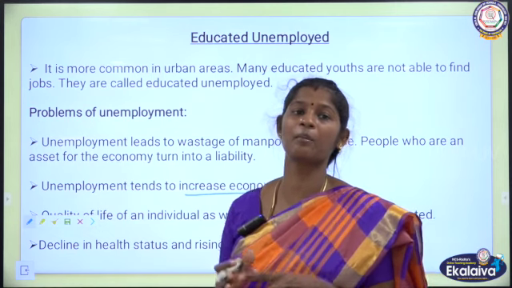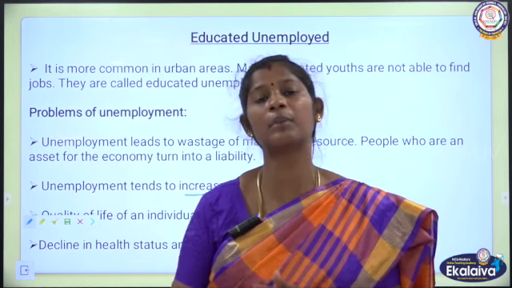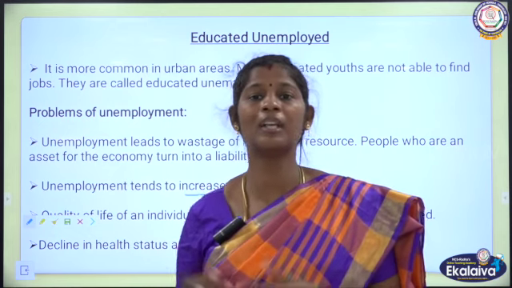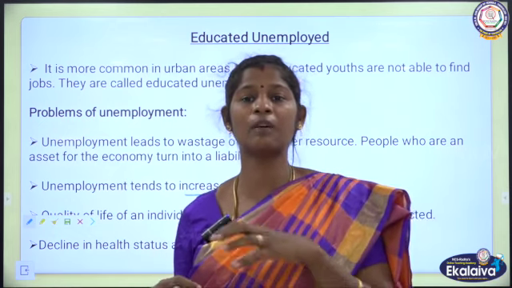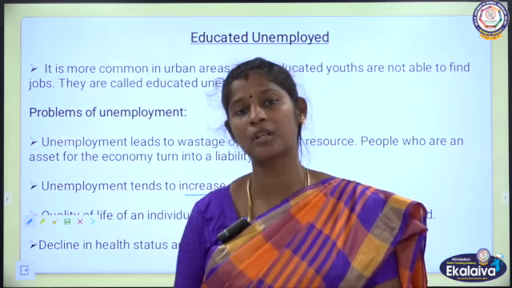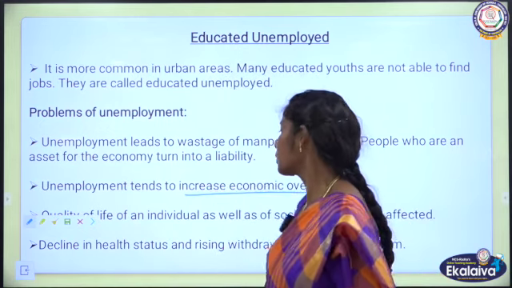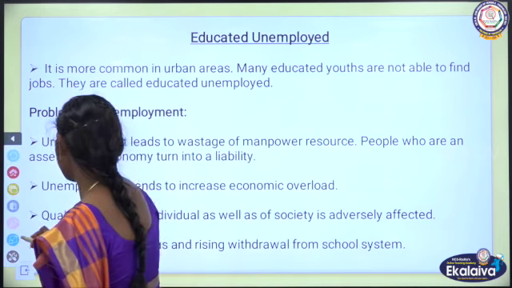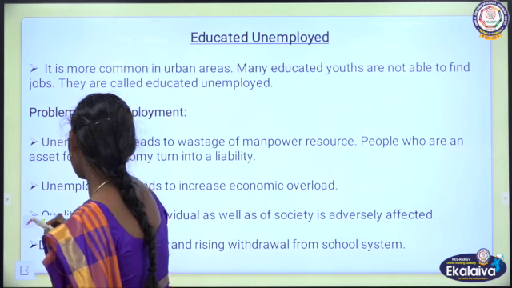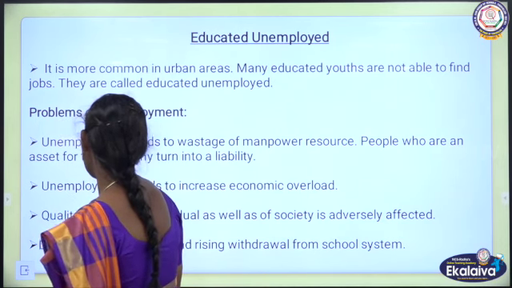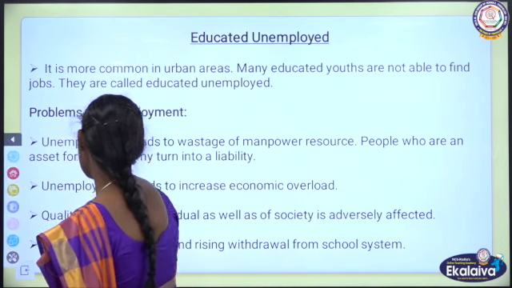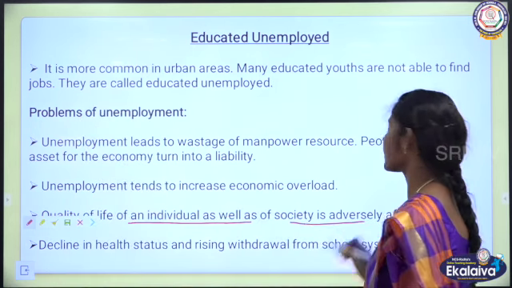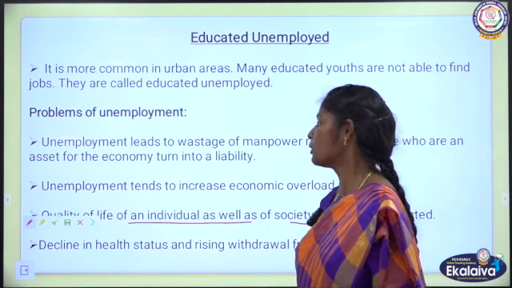For example, if a family has 5 members and 3 of them are working and earning, the other 2 are unemployed. So the income earned by the 3 members has to be shared among the 5 members. So what happens then? The quality of life of an individual will come down, as well as it will affect the society a lot.